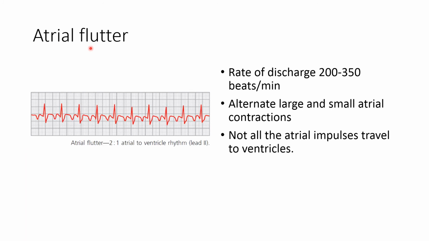Atrial flutter. In atrial flutter, the rate of discharge increases from 200 to 350 beats per minute. It occurs because of the partial refractoriness of the atria. Alternate large and small atrial contractions are present, and not all the atrial impulses travel to the ventricles. Here in the ECG we can see this is the P wave, QRS complex, and here the P wave is merged with the T wave. So for two atrial contractions, one ventricular contraction is present. So in this atrial flutter, a 2 to 1 atrial to ventricular rhythm is observed in lead 2.